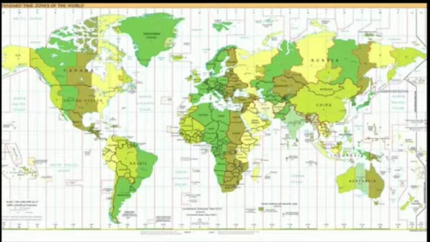Greenwich Mean Time, or GMT, is the time standard that originally refers to mean solar time at the Royal Greenwich Observatory in Greenwich, near London, England, which in 1884 was chosen by the International Meridian Conference as the prime meridian.